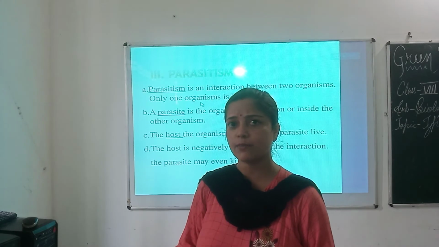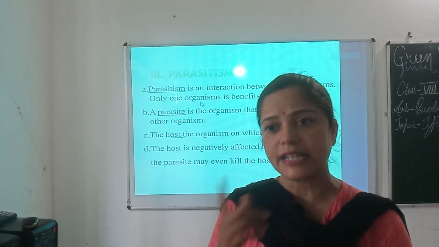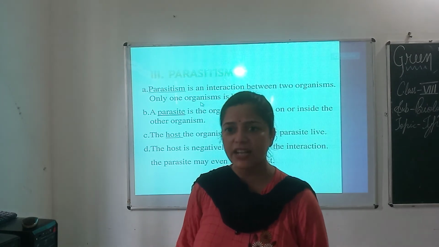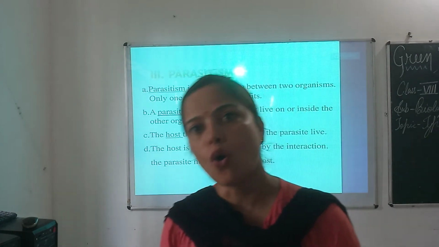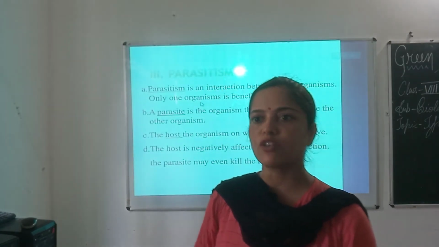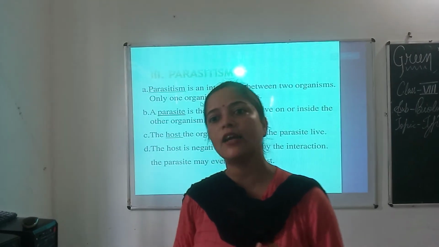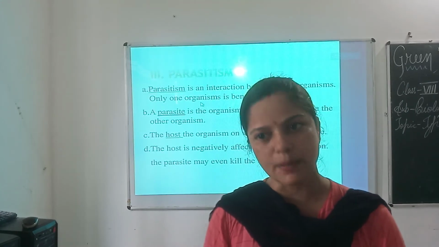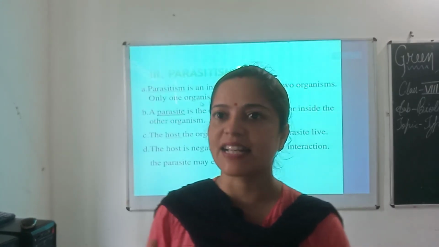The organism from which the benefit is derived is called the host. An example of parasitism is the tapeworm, which is a parasite, and humans, which are the host.